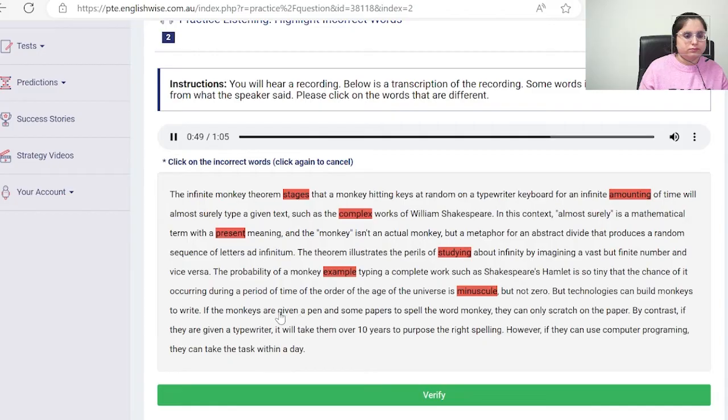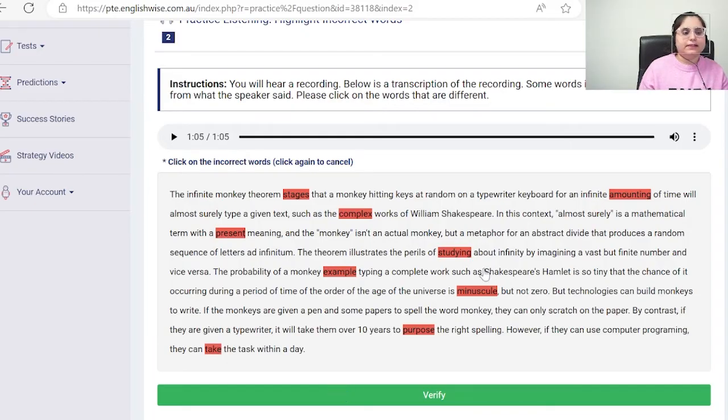But technologies can help monkeys to write. If the monkeys are given a pen and some papers to spell the word monkey, they can only scratch on the paper. By contrast, if they are given a typewriter, it will take them over 10 years to produce the right spelling. However, if they can use computer programming, they can finish the task within a day.